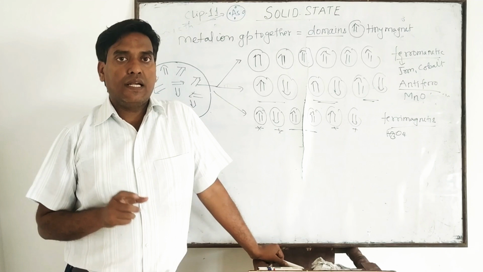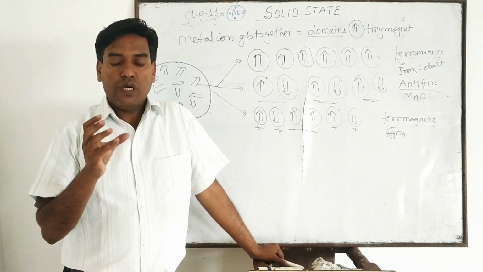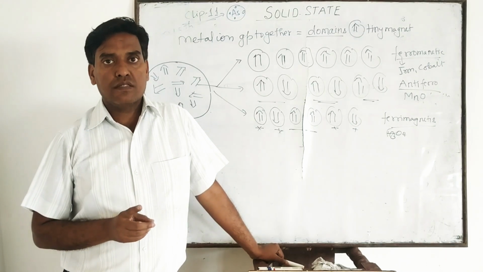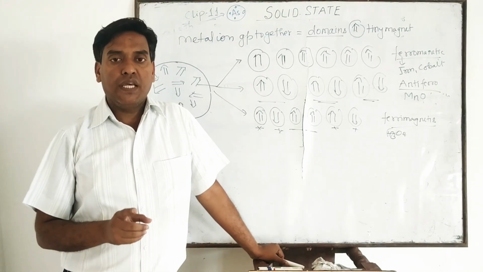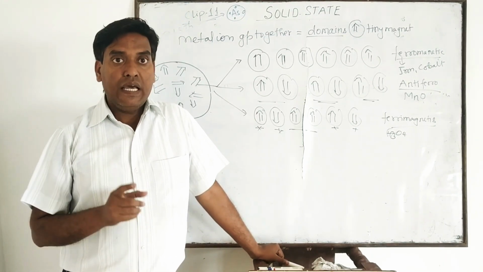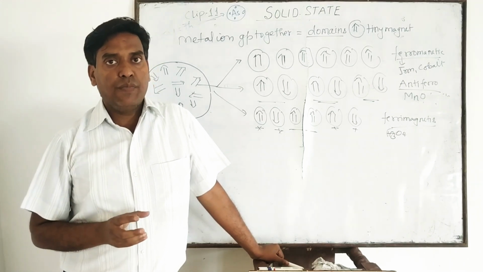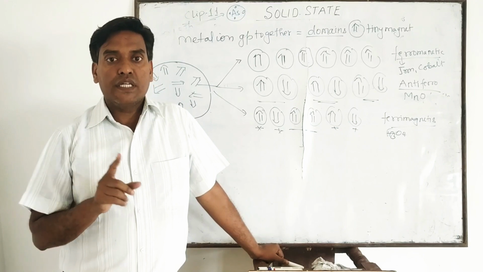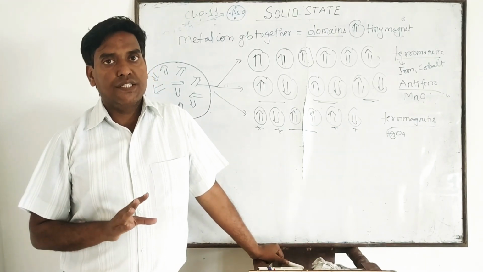In case of metal ions, there is a compound. When grouping of metal ions takes place, then it is known as domains. All the domains behave like a tiny magnet, and in unmagnetized piece of metal, these domains are randomly oriented, due to which their magnetic moments are cancelled by each other.